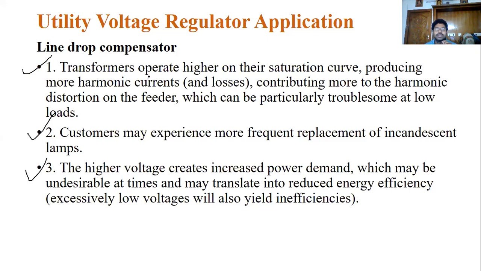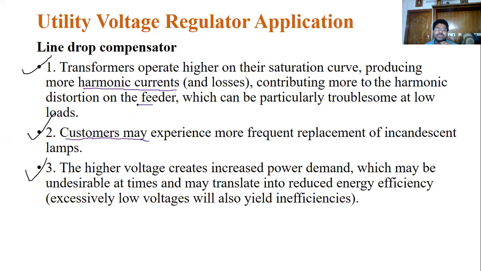Okay, higher the voltages. Suppose a system is rated 11 kV, but it is operated at 11.5 kV because of some regulating problem. At that time, what will happen? It produces some harmonic currents in the system. These harmonic currents are injected into the customer devices. The customer is also facing this problem.